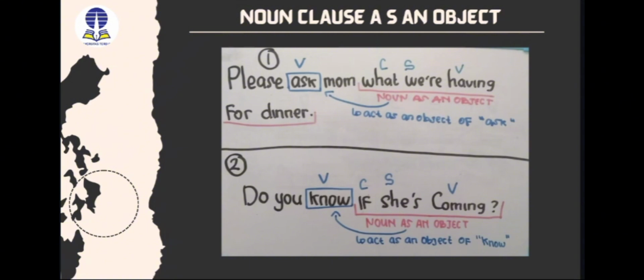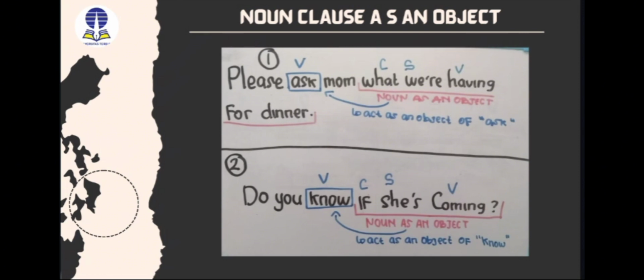The next is the noun clause as an object. Look at the sentence number 1. Please ask mom what we're having for dinner. In the sentence, what we're having for dinner is a noun clause as an object, with the pattern starting from a conjunction followed by a subject and verb. And we have the other verb, ask. The noun clause, what we're having for dinner, acts as the object of ask.